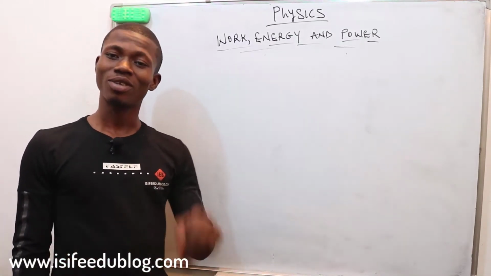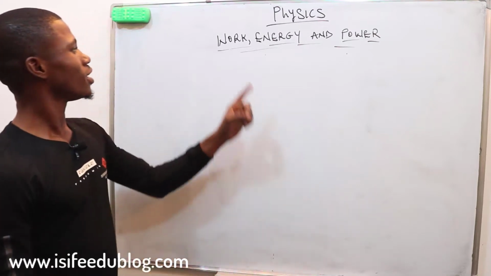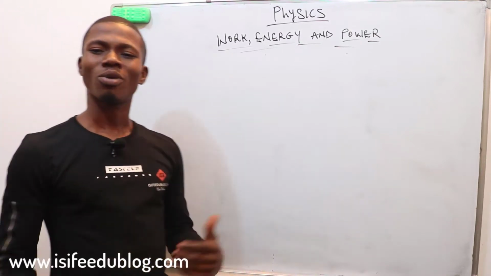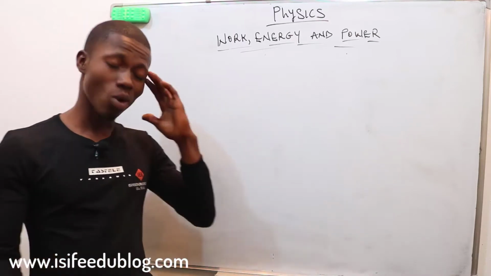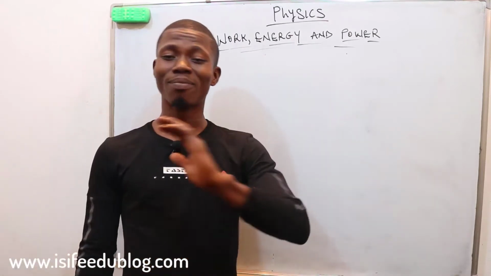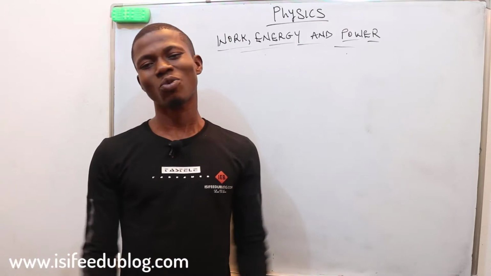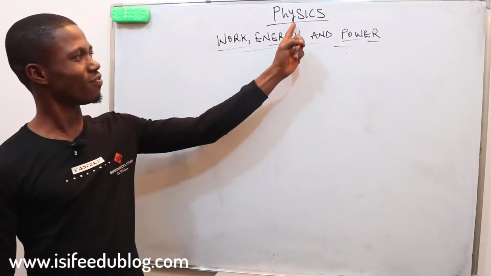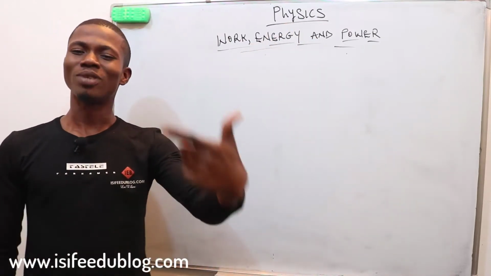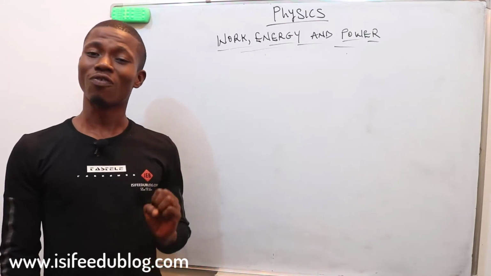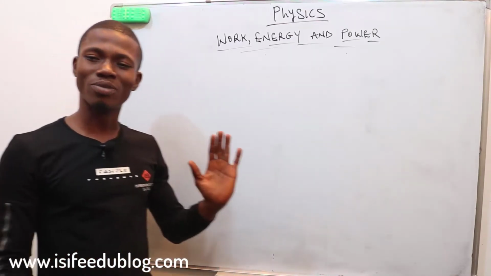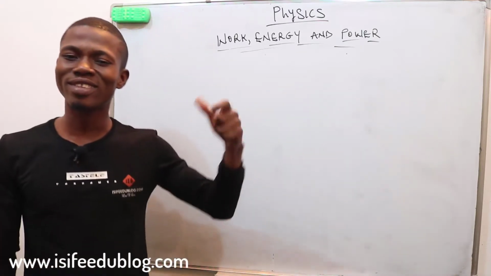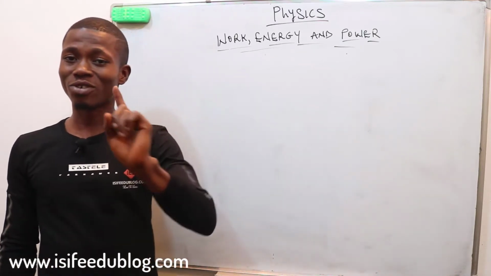Okay, we are going to treat work. What is work? In an ordinary setting, or in a layman setting, you can say, I go to work every day. I work in a farm. I work with a bank. This is work. But in physics, work is said to be done when you apply a certain amount of force on an object, and that force makes that object move, or it displaces that object in the direction of the force.